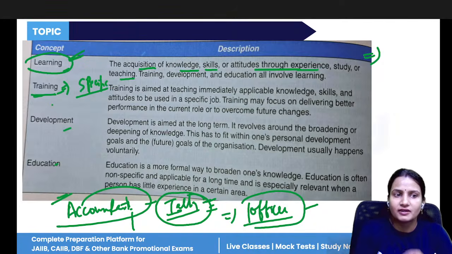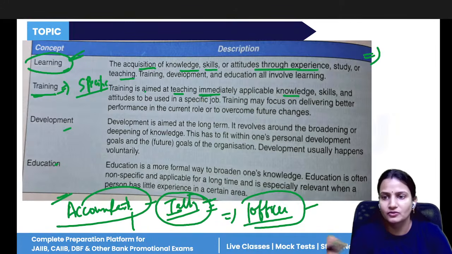So what is training? It is provided for a specific activity. It is aimed at teaching immediately the knowledge, skills, and attitude. So it is just related to a specific job. If the job has changed, the training will be of no use in that new job.